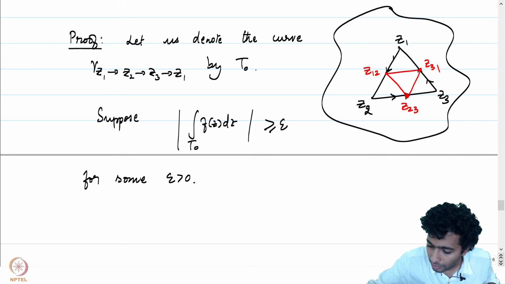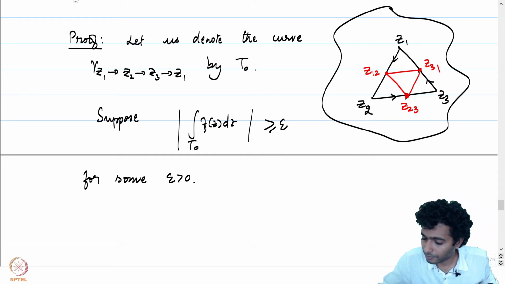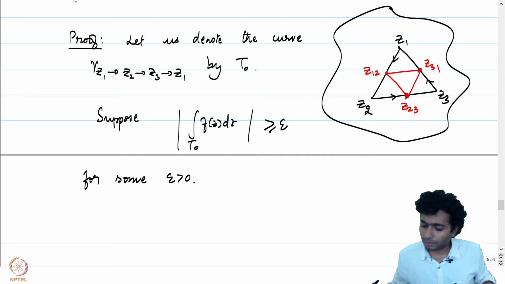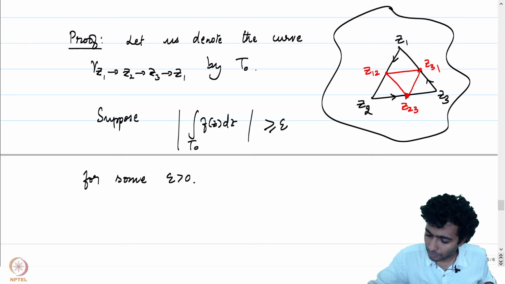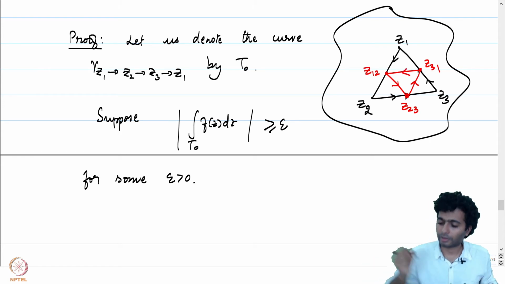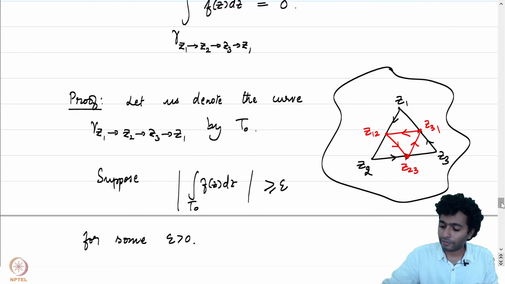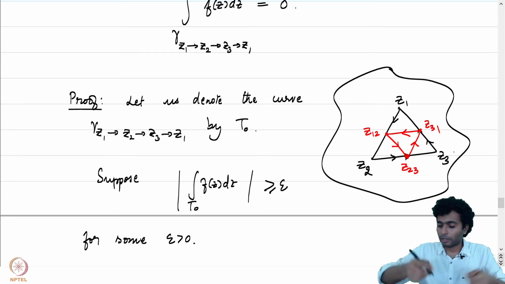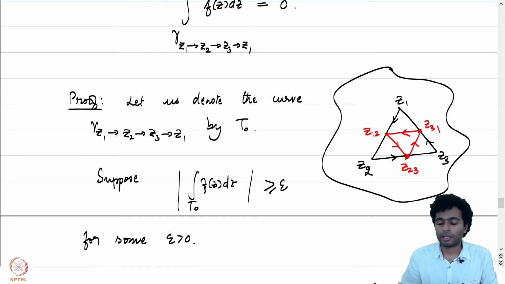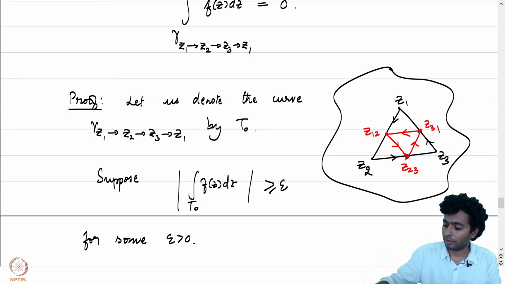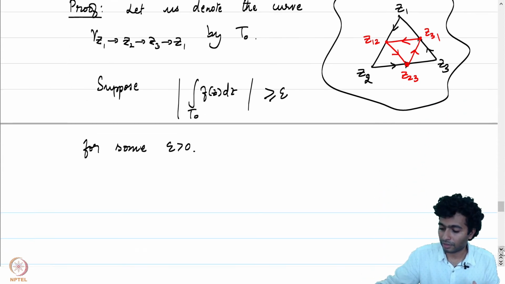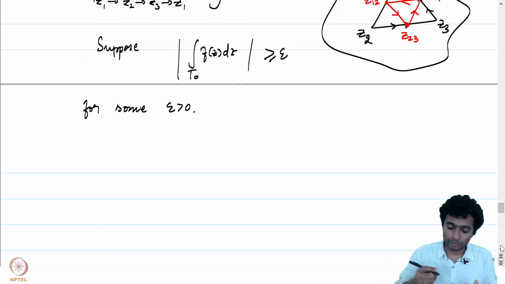This was the orientation of the curves, so the orientation here would be like this. Notice that for the integral of f over gamma, the polygonal path joining z1, z2, z3, if we bring in z12, z23 and z31, we can split the integral, and after some calculations we can conclude the following.